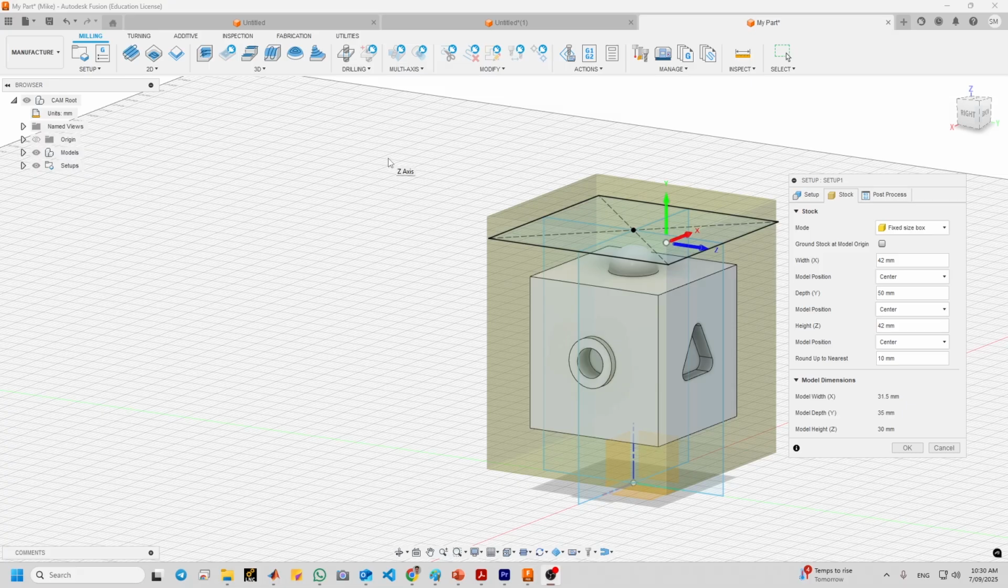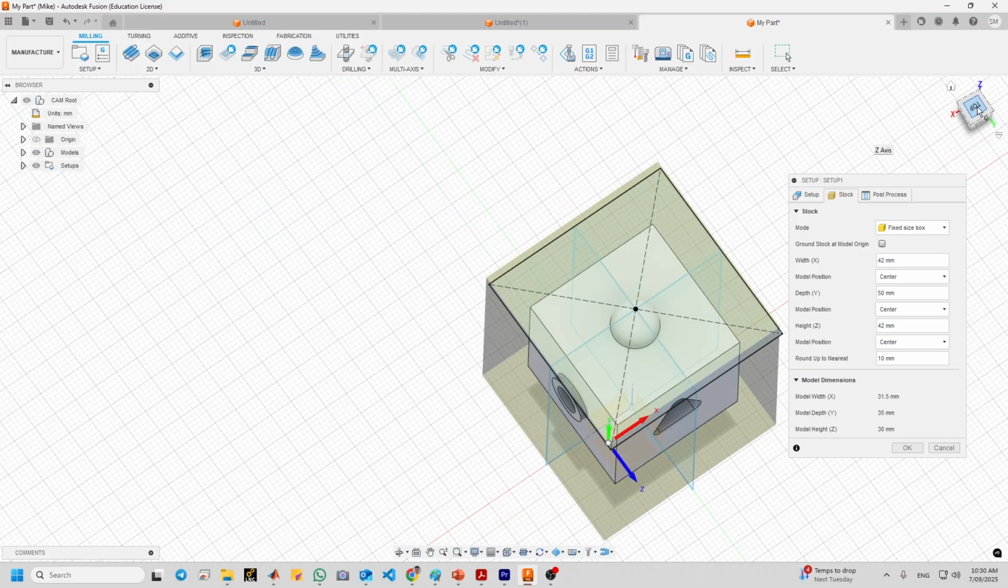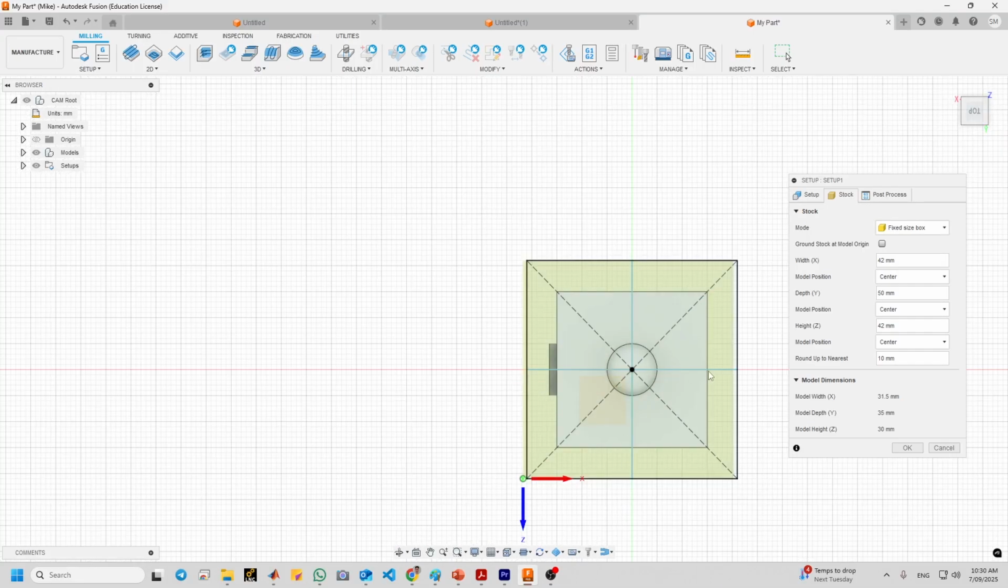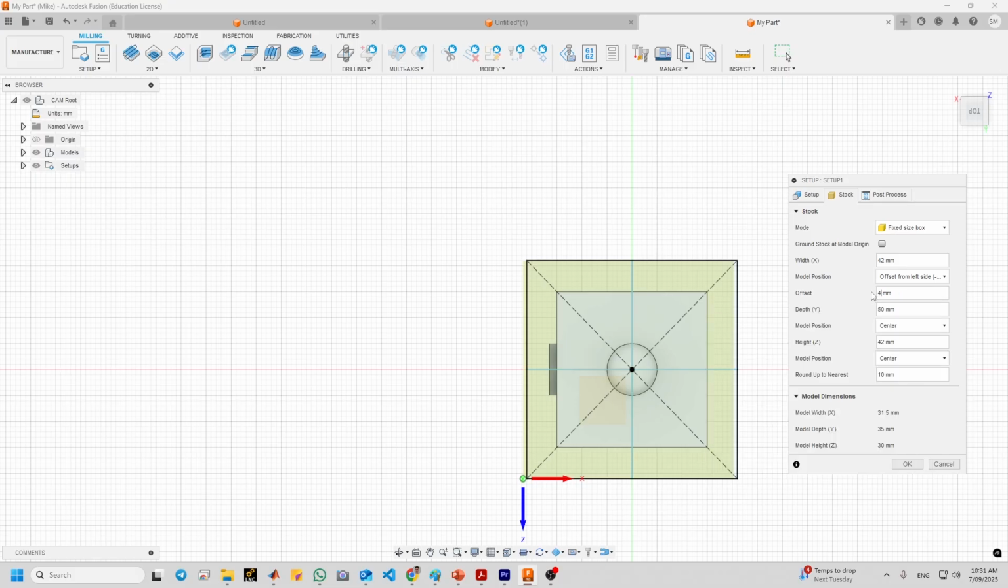Okay, now this translucent yellow box is now slightly offset of the sketches that outline the stock. So this is because the sketches are centered in relation to the hemisphere. Look at here. Let us look at the top surface, or maybe we just click top here. So I will change this to offset from left side X, and it will be 4.5. Now it is centered, you see.